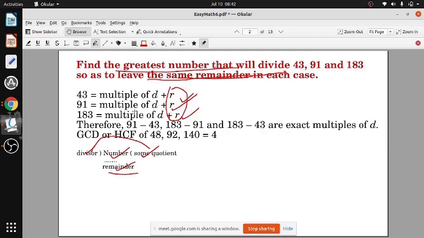So you will get some multiple minus some multiple, so you will get a multiple. So these are the multiples. That means d is a factor. If one is a multiple, the other is a factor. The smaller number is a factor. The bigger number is a multiple. And the highest value of the factor is 4, because you have to find the divisor. Divisor is a factor, the number is a multiple. So the greatest factor which can be a factor of all these will be the GCD or HCF, and we are getting 4. Okay?